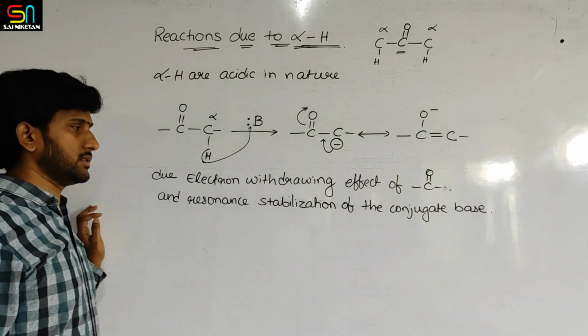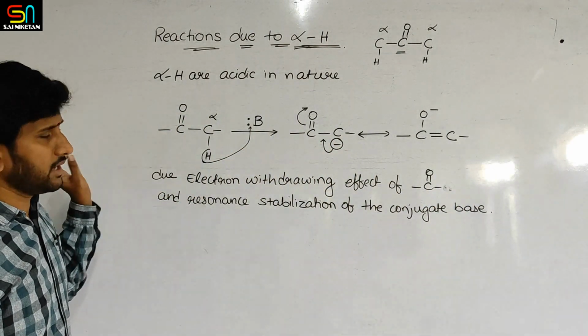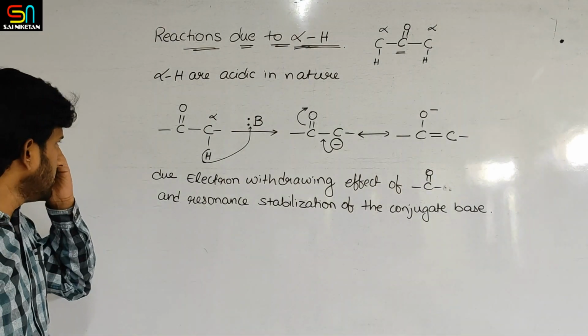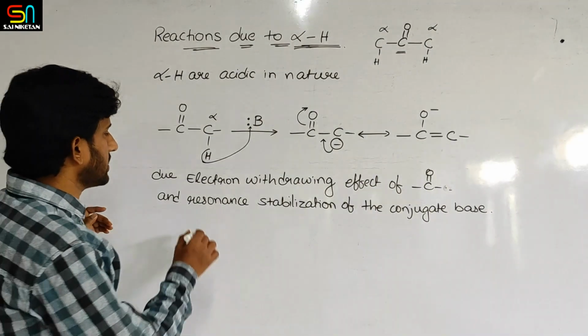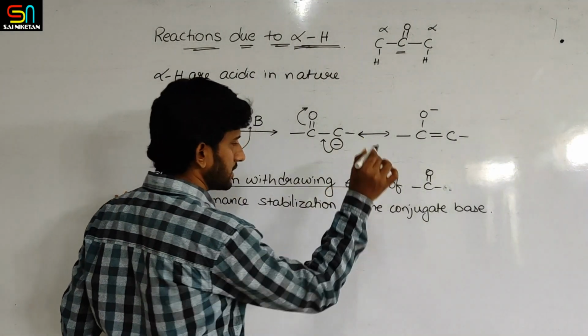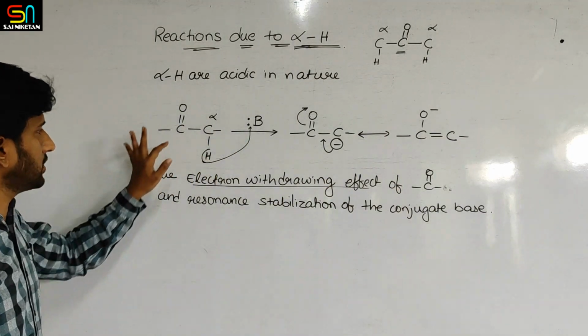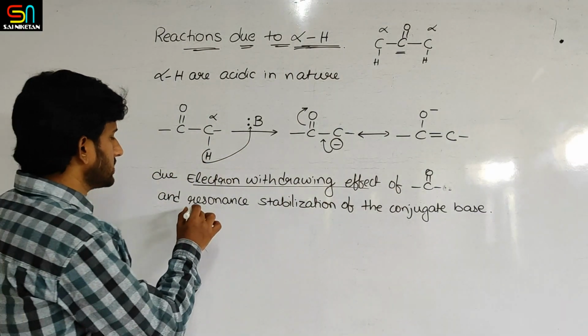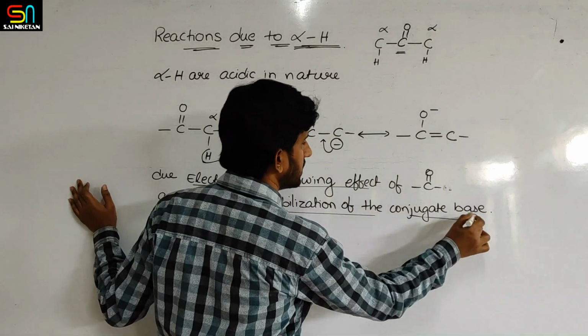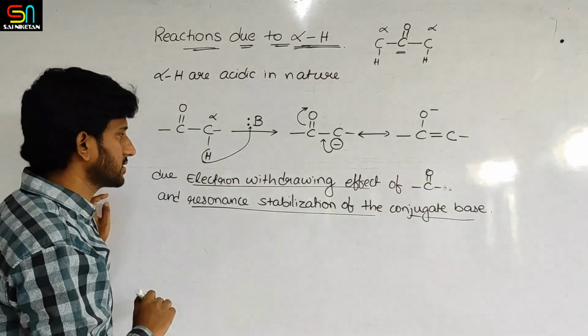These two are the reasons why alpha hydrogens are acidic. First thing is the electron withdrawing nature of the carbonyl group. Second thing is resonance stabilization of the conjugate base.